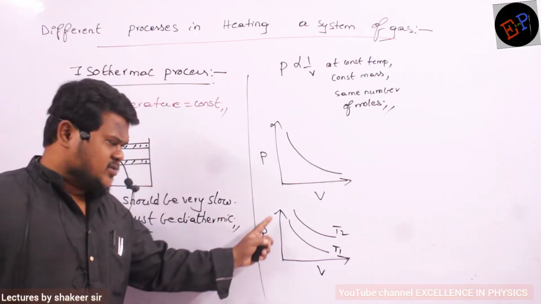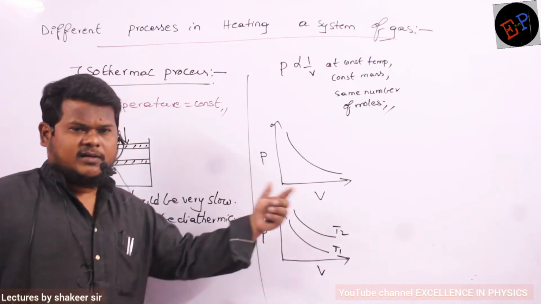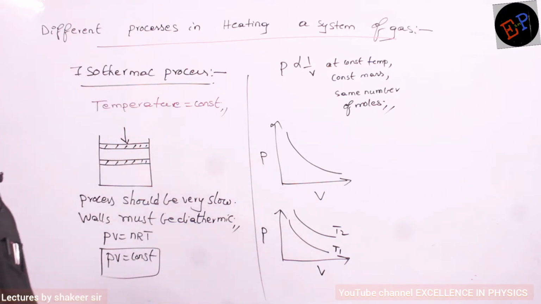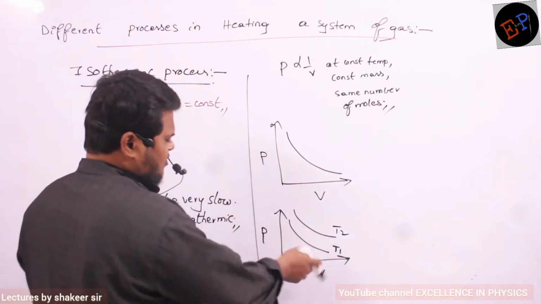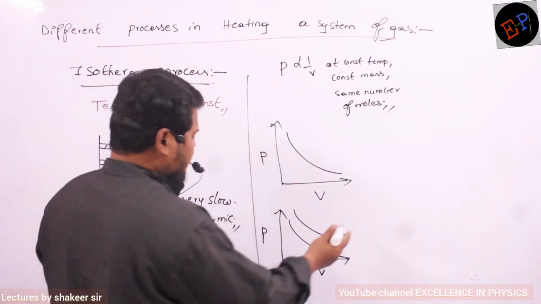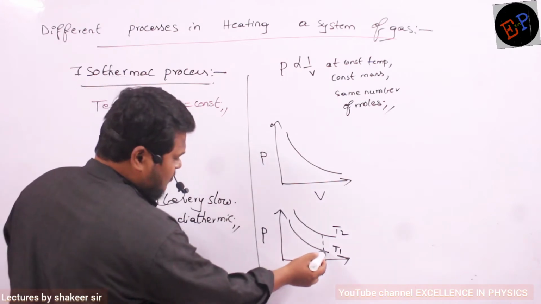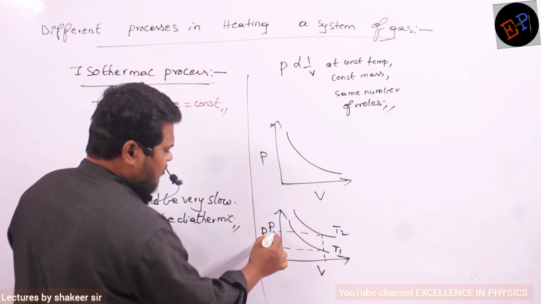Two types of graph. This whole graph is at the same temperature. The whole second graph is at a different temperature. So T1 is greater or T2 is greater? T2 is greater. How can you say? Very simple, you take either pressure constant or volume constant. For example, if I take volume constant, at this volume, this is pressure P1 and this is pressure P2.